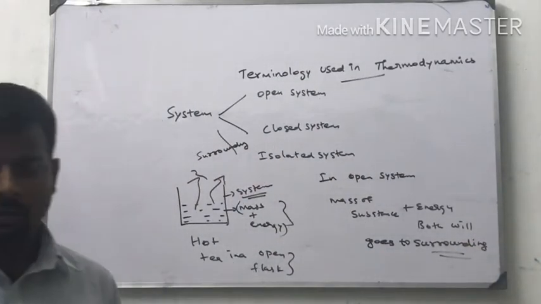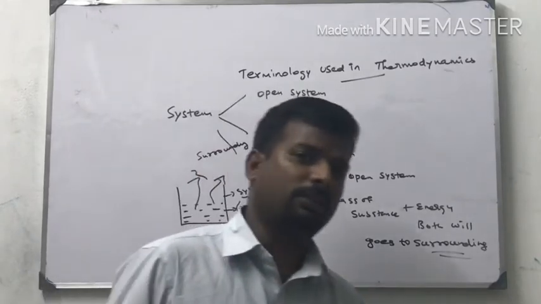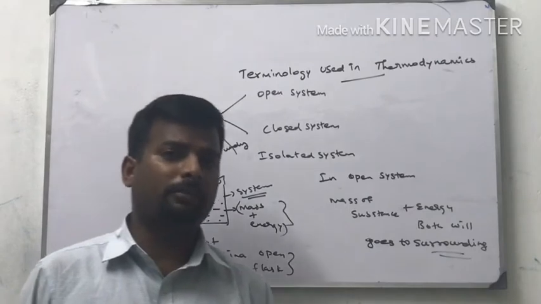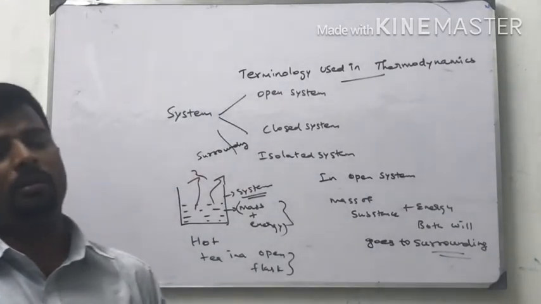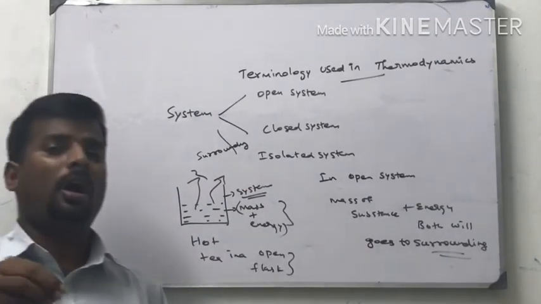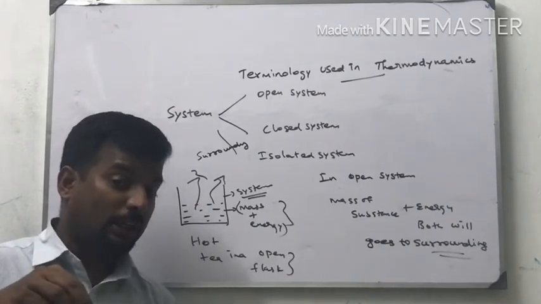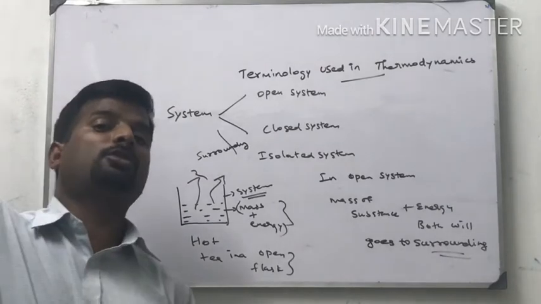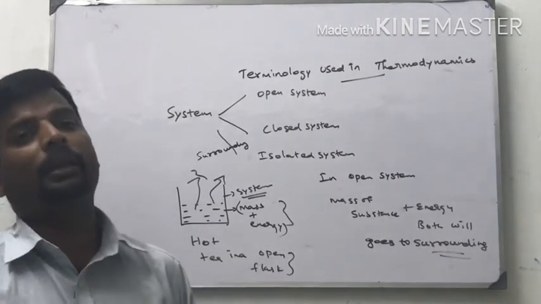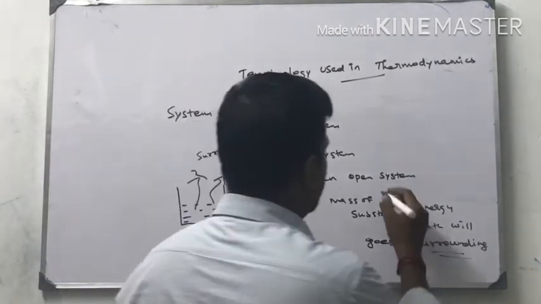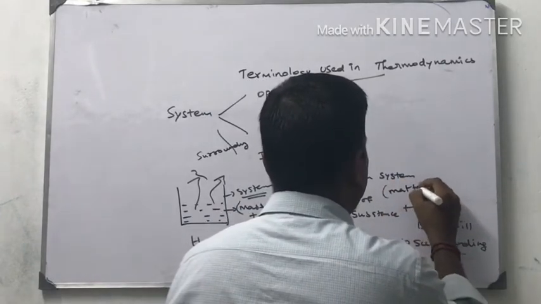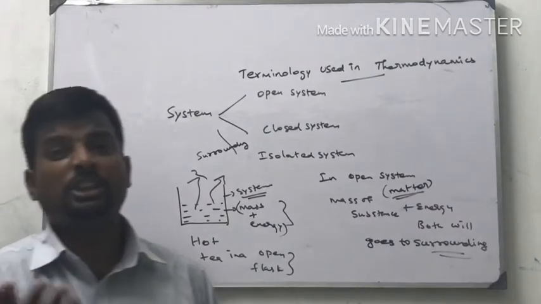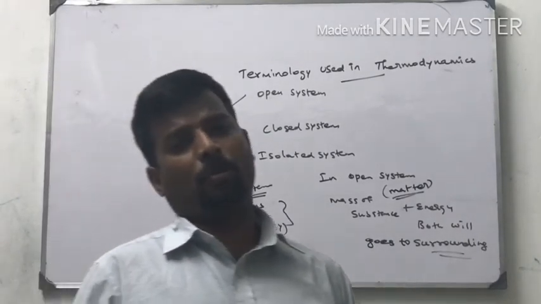In an open glass filled with hot water, what happened? After some time, the heat present in the water molecule reduced. How is it reduced? The hotness, that heat energy, goes from system to surrounding. Some amount of matter also goes. Mass of substance is nothing but matter. It's evaporation. Evaporation is an example of open system.